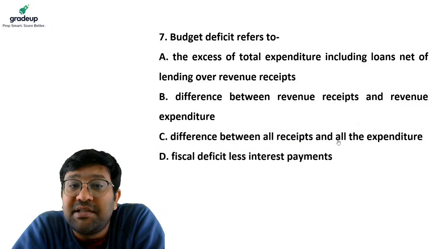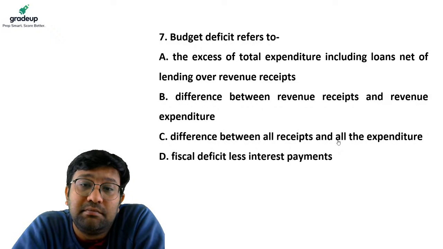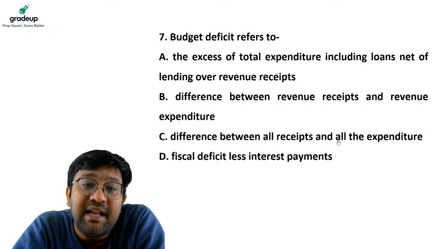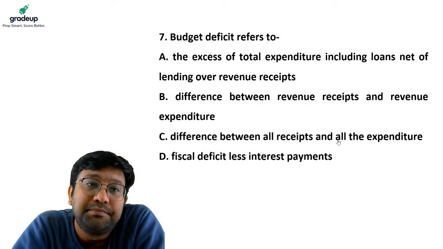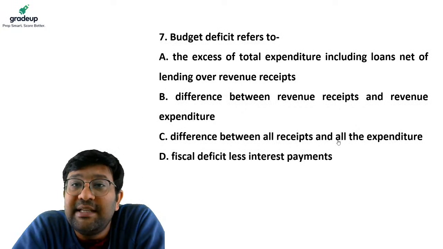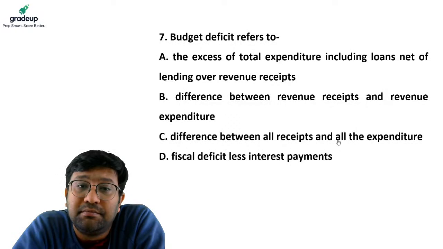Please answer the question. What is budget deficit? Most of the people are saying A is the answer. Other people also, please answer the question.